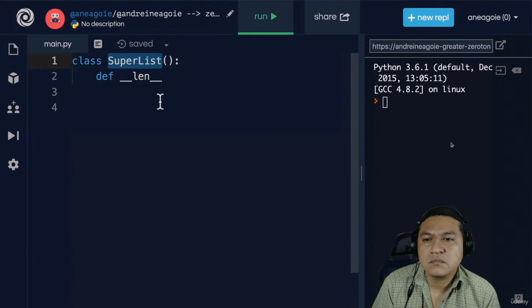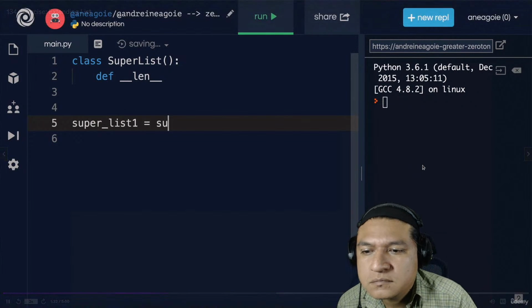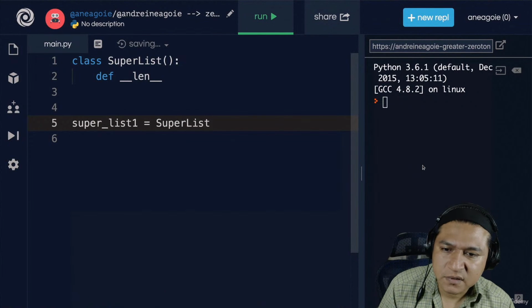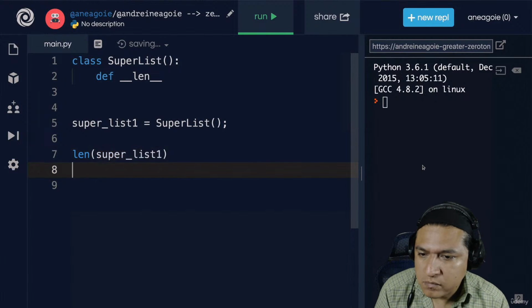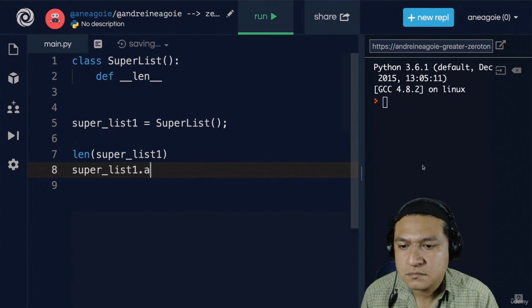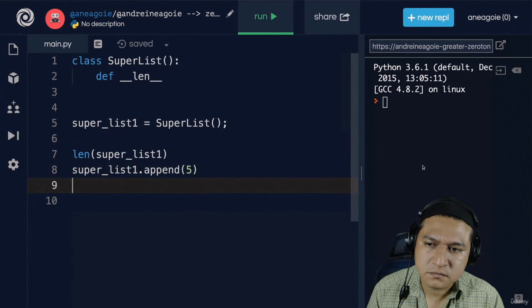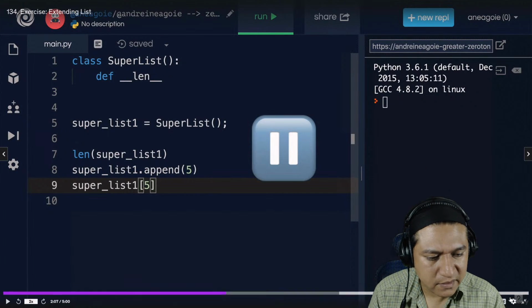So remember, superlist is going to be a list that we can create. We can instantiate like this, superlist1. We're going to call superlist. And it's going to allow us to do things like length of superlist, and also access items in the superlist, or use superlist1.append, and maybe append 5, and actually get superlist1, 5. All right, take it away from here.